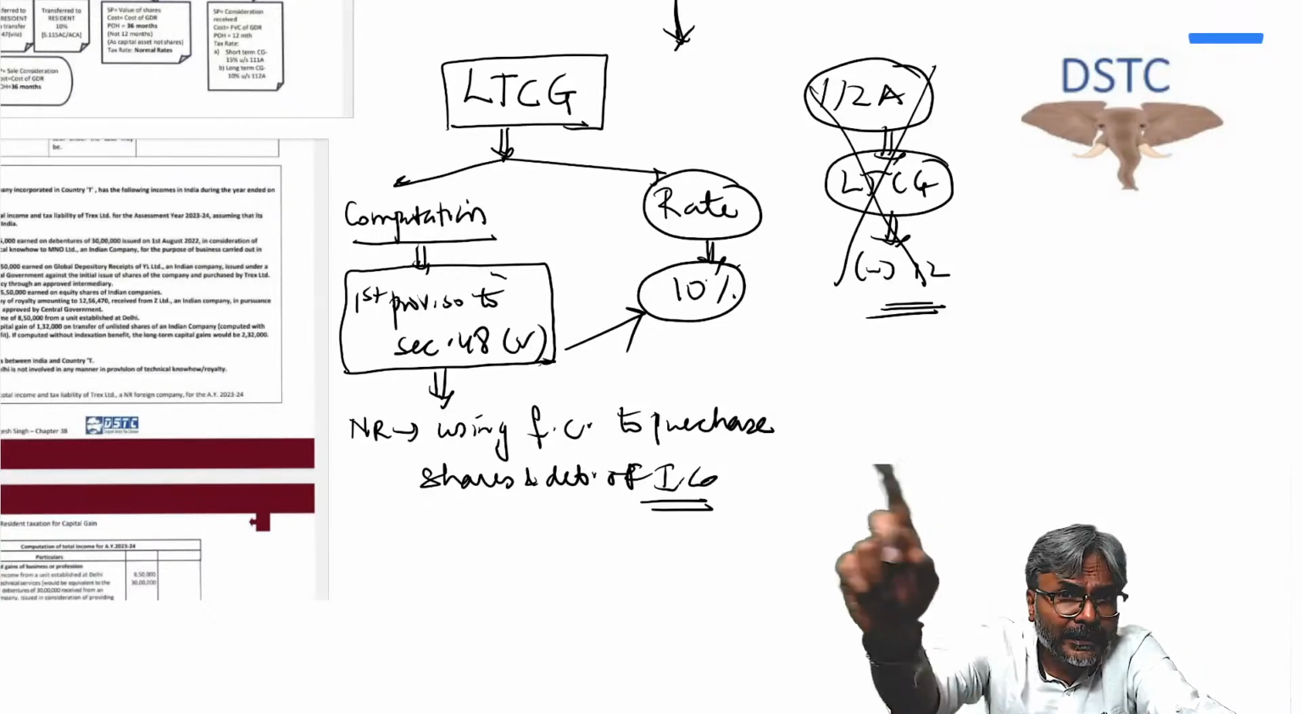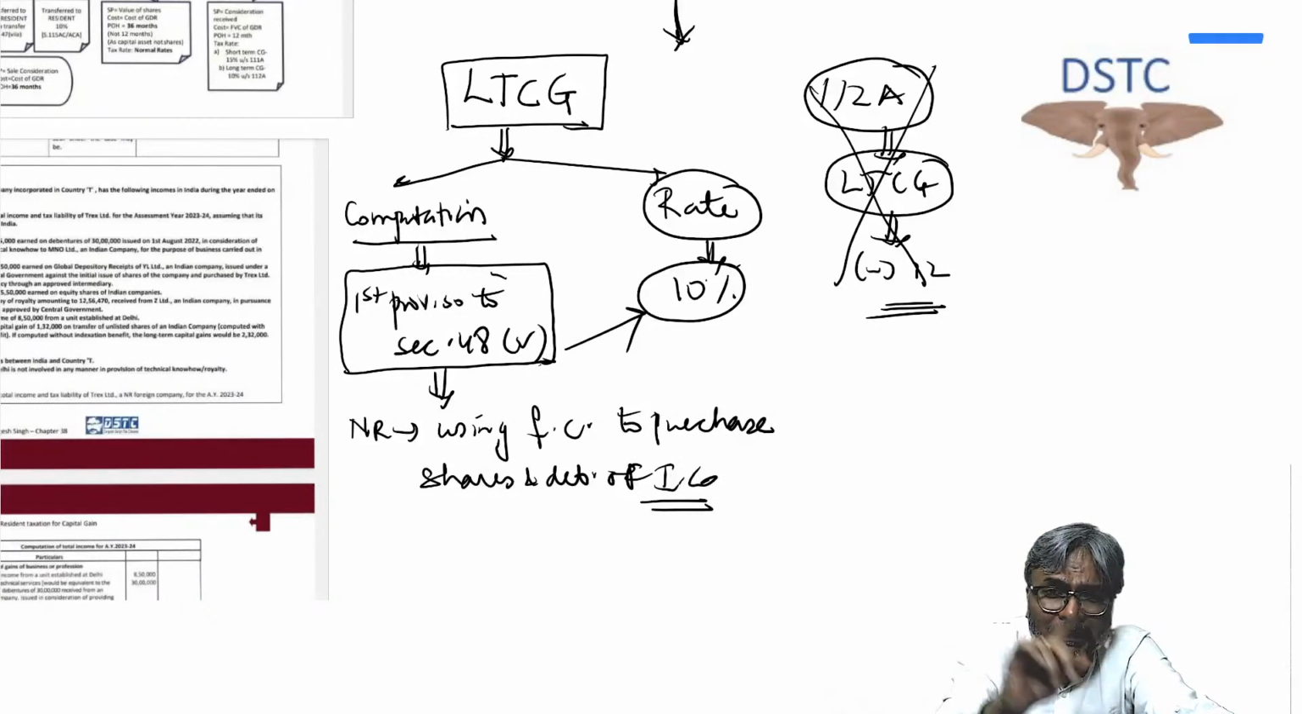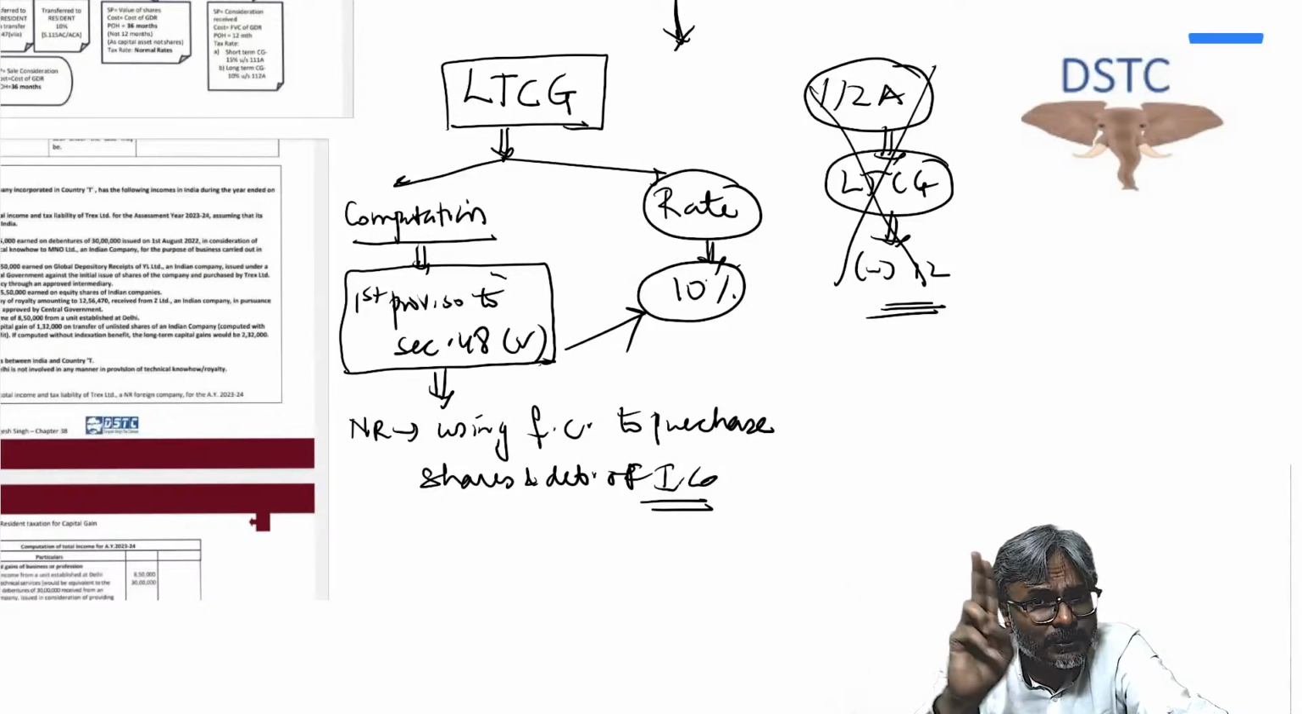They will also give you dividend income. They might also give you interest income from that specified asset. Please tell me, what is the rate of tax in that? Dividend income and interest income, the rate of tax to be applied is 20%.